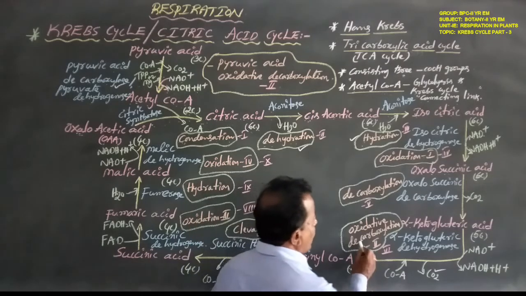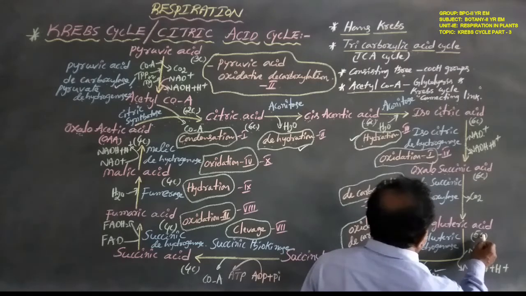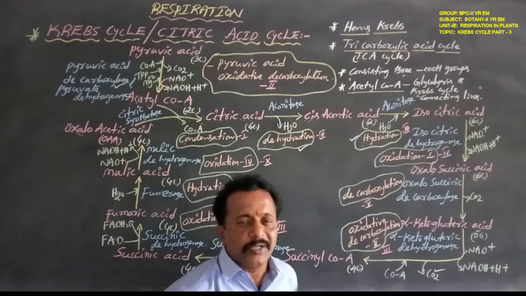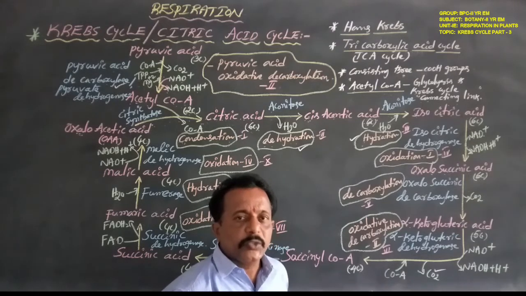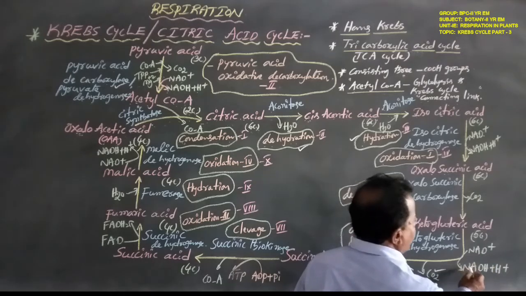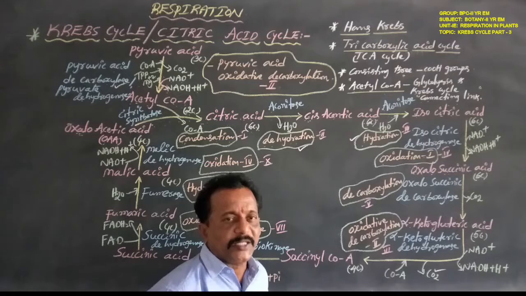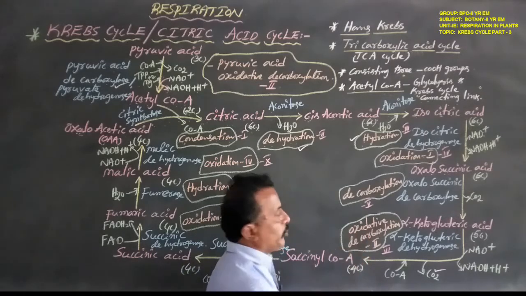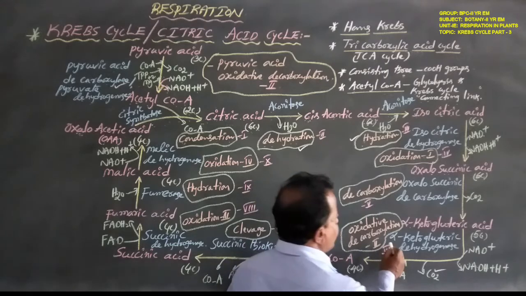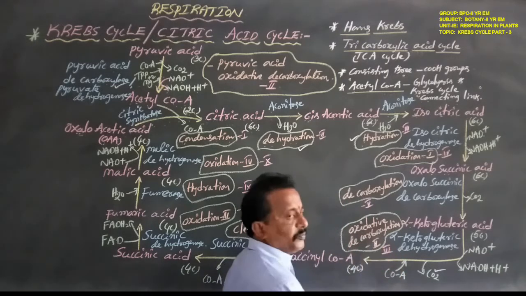That is decarboxylation and oxidation. Alpha ketoglutaric acid releases 2 hydrogen atoms, which are accepted by NAD plus, reduced to NADH plus H plus. This is the sixth reaction, named oxidative decarboxylation 2.